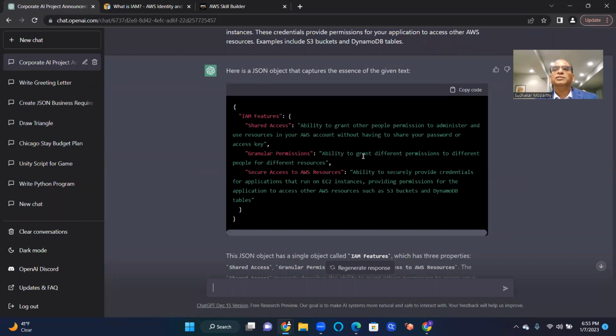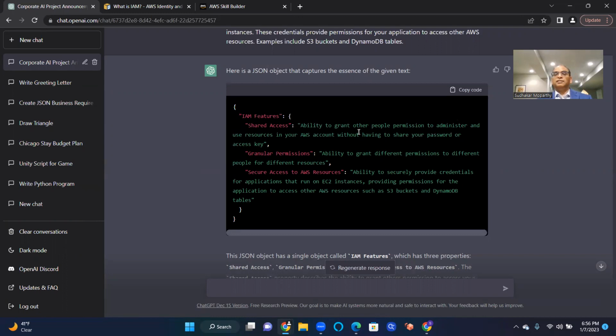Granular permissions, the ability to grant different permissions to different people for different resources. Secure access to AWS resources, the ability to securely provide credentials for applications that run, easy to install, providing permissions for the application to access other resources such as S3 buckets and DynamoDB tables.